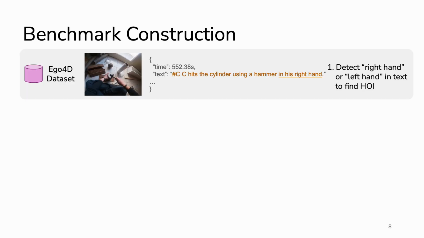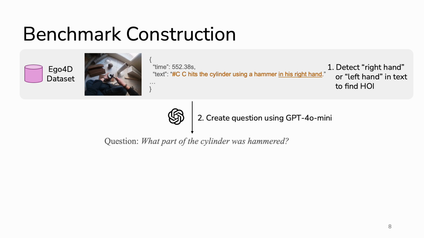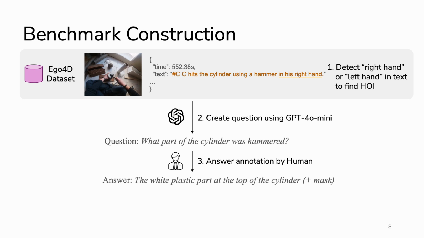Here's how we constructed the benchmark. We built HanDyVQA on top of the Ego4D dataset. First, we used narration annotations to detect videos containing hand-object interactions. Second, we generate question candidates using GPT-4 Mini. Third, human annotators carefully verify the generated questions and provide the correct answers.